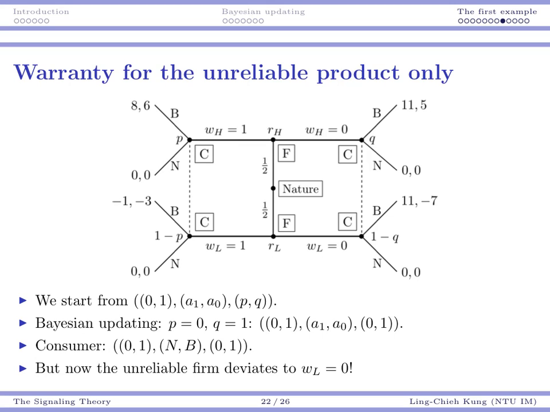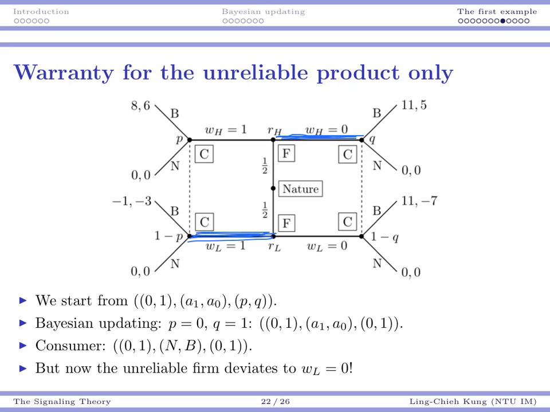Okay, so now it's the other case. Is it possible that the reliable firm chooses to offer no warranty and the unreliable firm chooses to offer a warranty? That's the case 0-1.